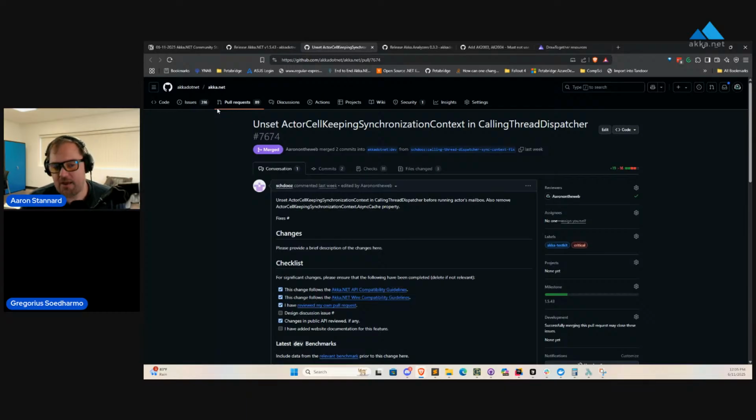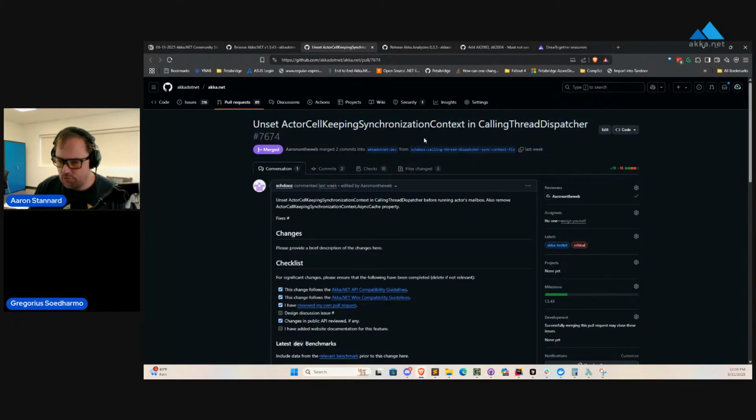This would make running multiple tests in parallel with the Akka.NET TestKit actually unsafe. We are pretty sure there's a famous bug with this in the Akka.Hosting TestKit, and I'm pretty sure that bug is related to this one. In fact, Gregorius, I think we need to integrate Akka.NET 1.5.43 into Akka.Hosting and see if my reproduction no longer reproduces for that issue anymore.